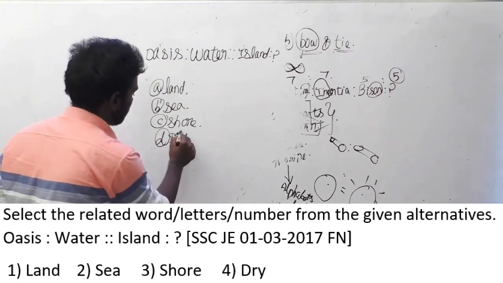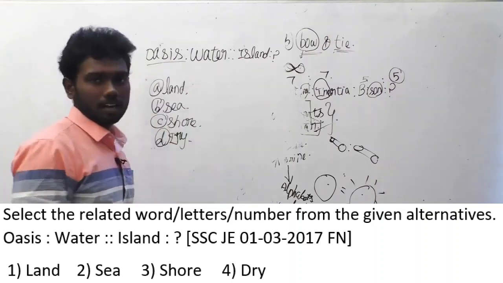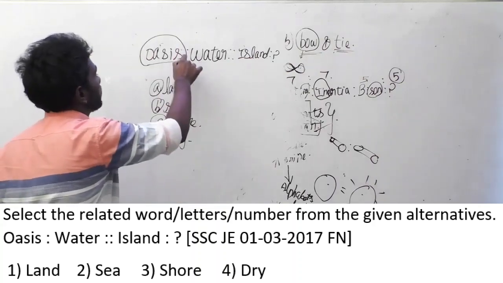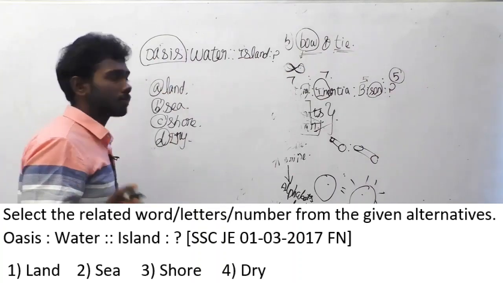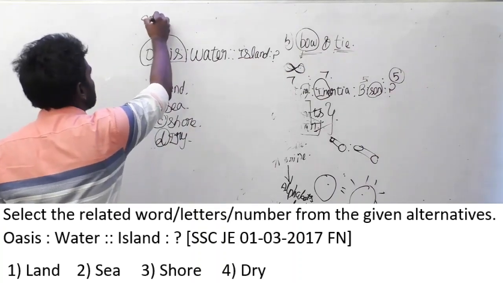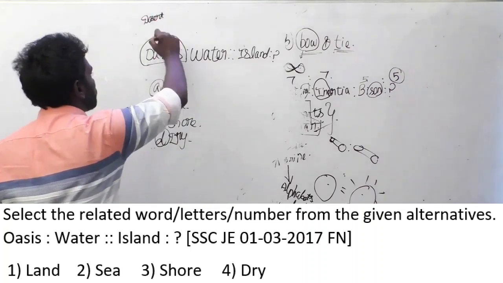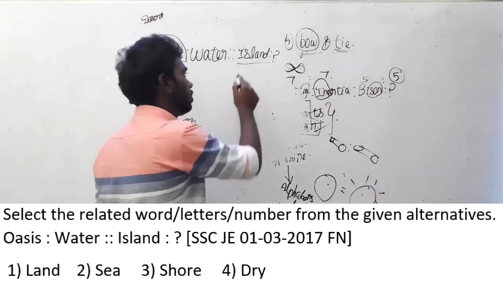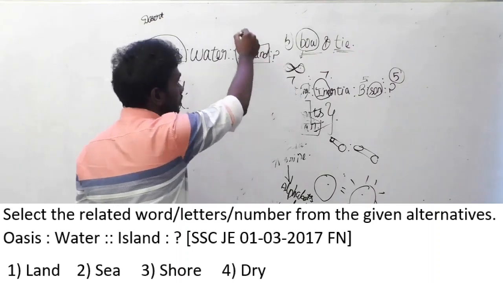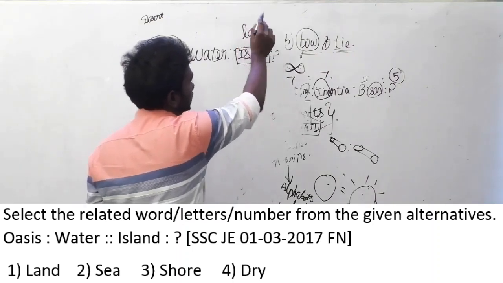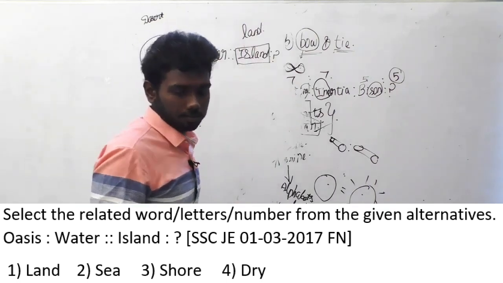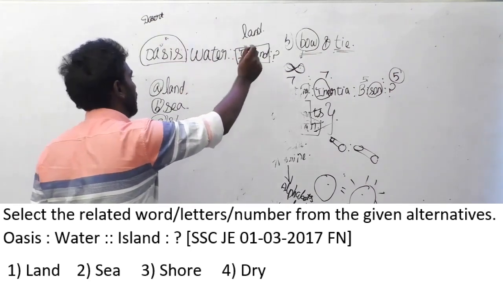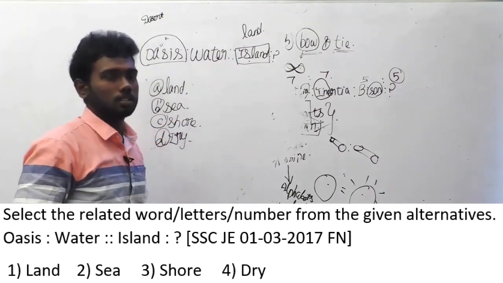To know the meaning of the word, what is generally an oasis, guys? Can anybody say what an oasis is? An oasis is a place in a desert where water will be found. So, when water is found in a desert, it is called an oasis. What is an island? Everybody knows what an island is. An island is a place where land is found in a sea or an ocean. So, when water is found in a desert, it is called an oasis. When land is found in the sea, it is called an island.